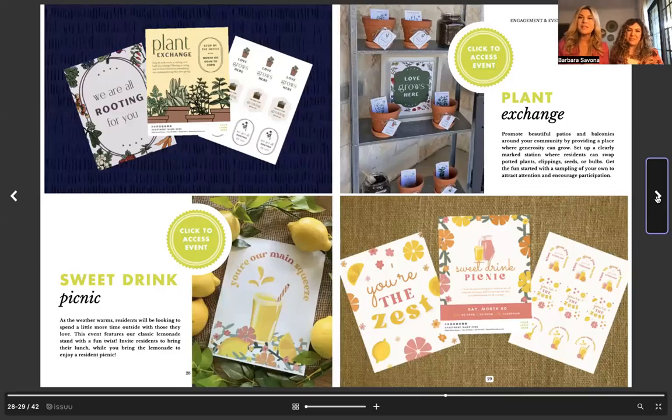Okay, so I'm going to talk about this plant exchange because I actually found this idea at our local library. I love it. There's a place in the Bernie Library for those of you in Texas. During the spring, they have this great thing where people can bring in little clippings, so you can propagate your own, like grow from their propagated plant. They also bring in seeds, and then they have them in one of those library carts A through Z, and you can go to C and you might find cucumber seeds in there.